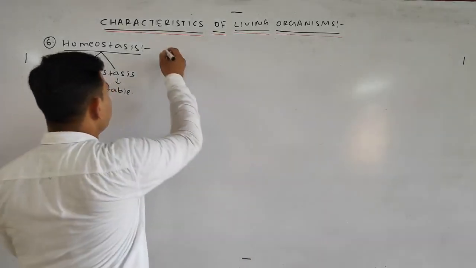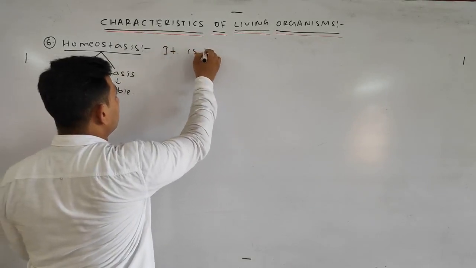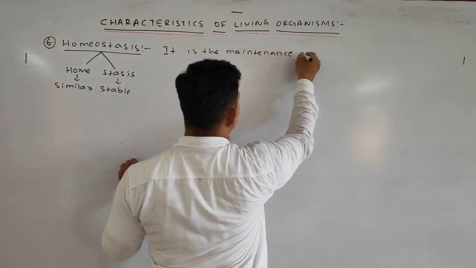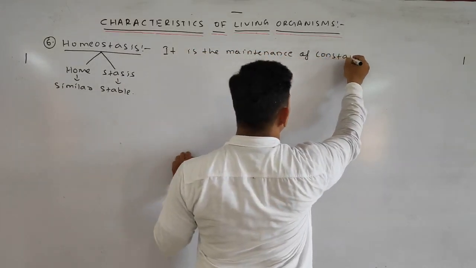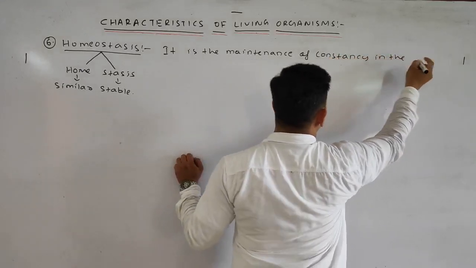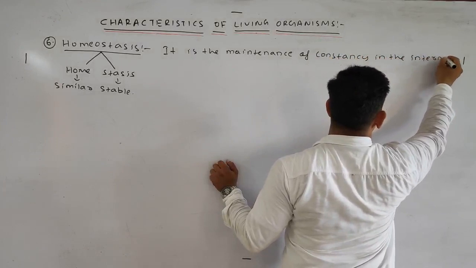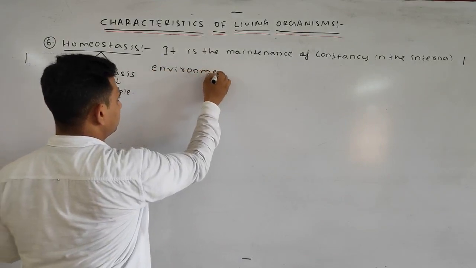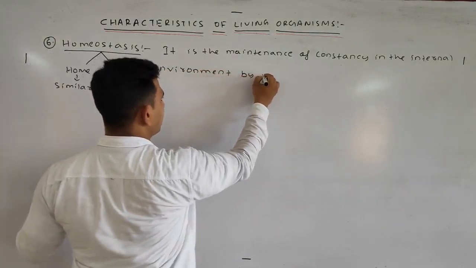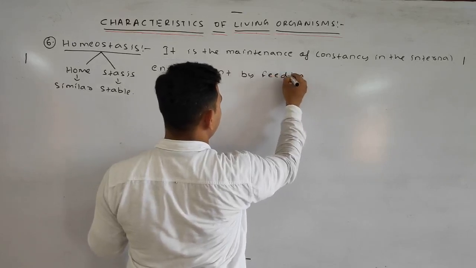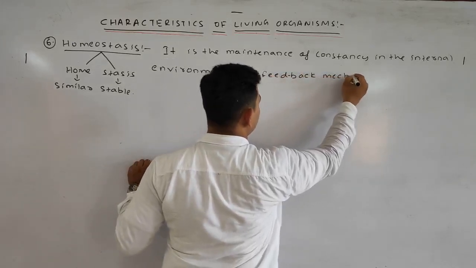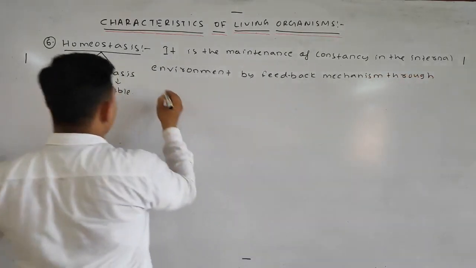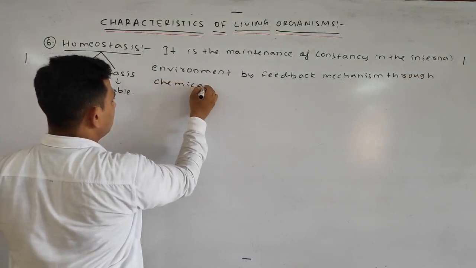We can write it is the maintenance of constancy in the internal environment through a feedback mechanism through chemical reaction.